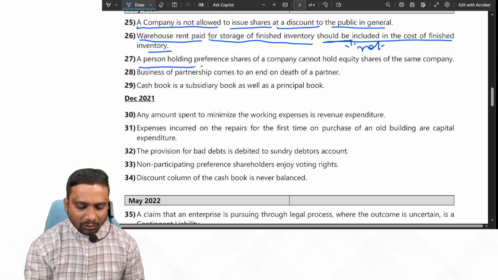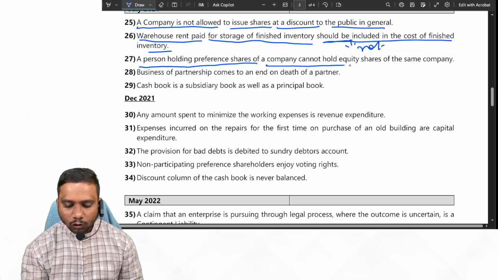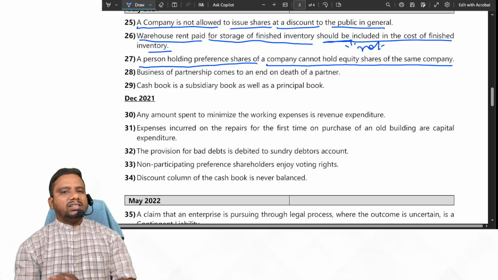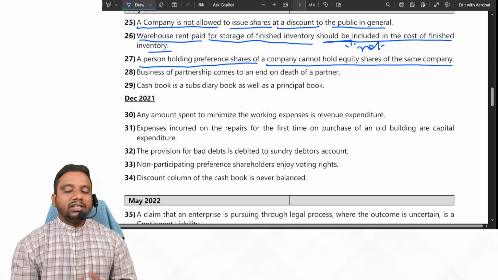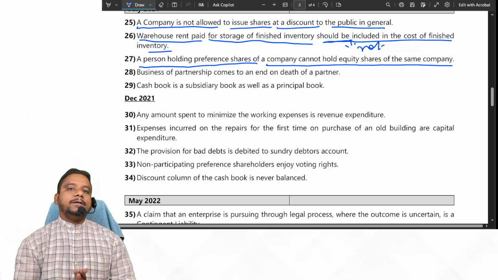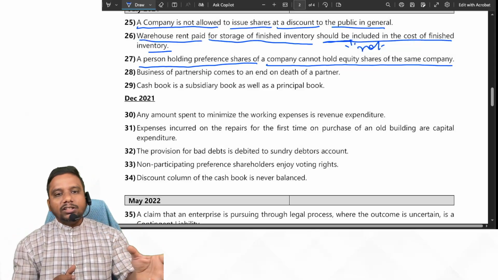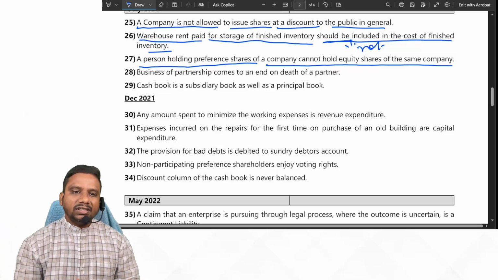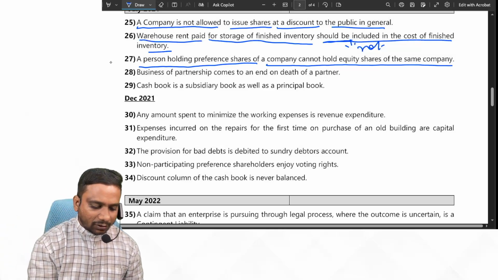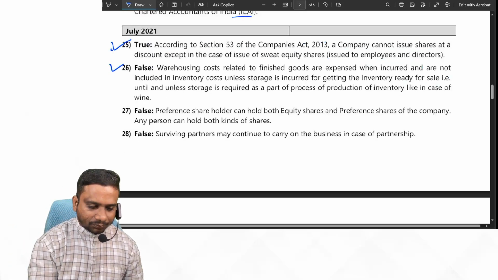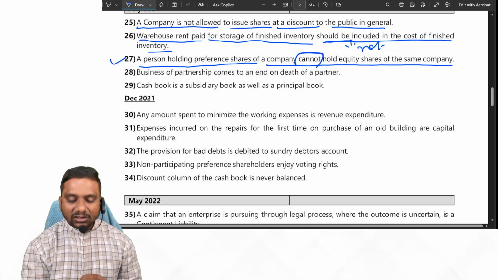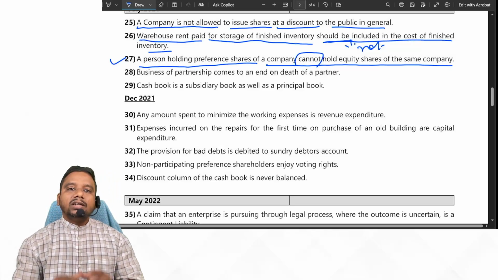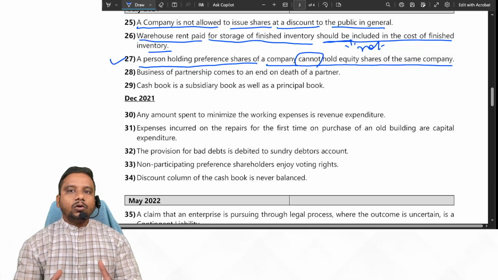Next one. A person holding preference shares of a company cannot hold equity shares of the same company. There is no such condition. A person can hold equity shares, preference shares, even debentures in the company because owner is different from organization, business. Here they said cannot, no. A person holding preference shares can hold.